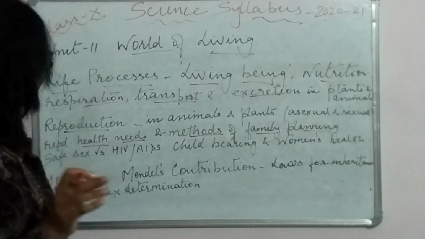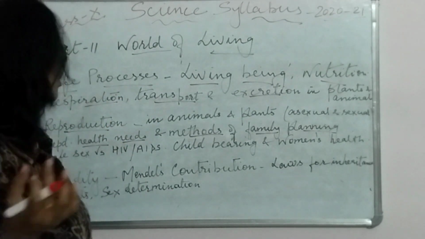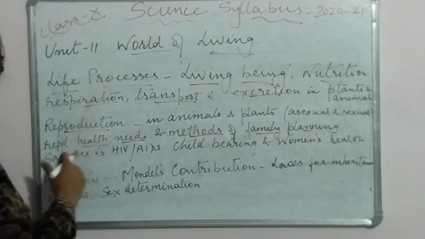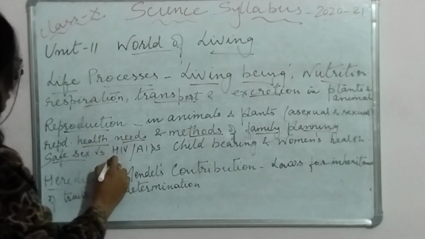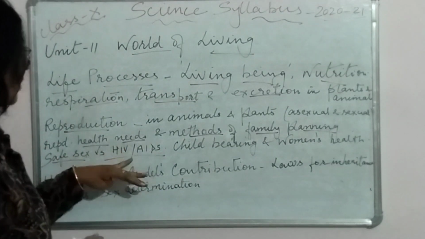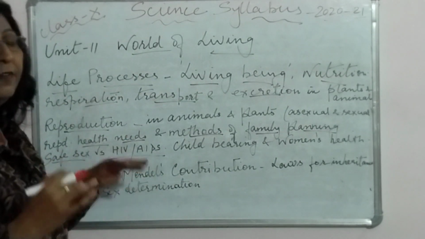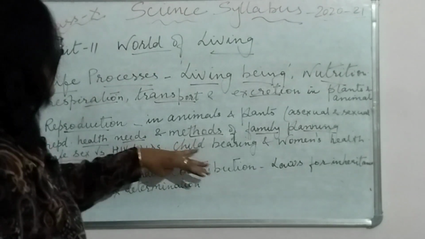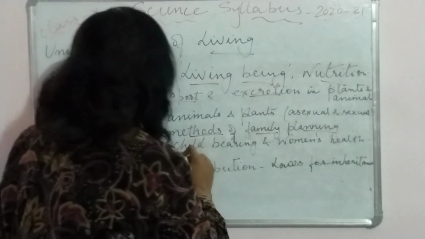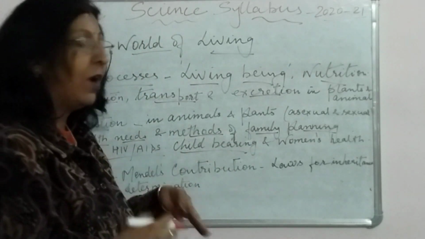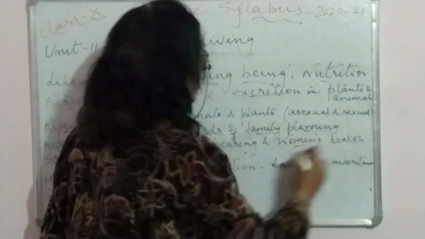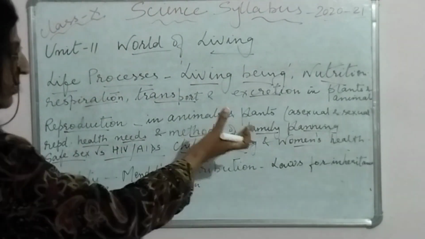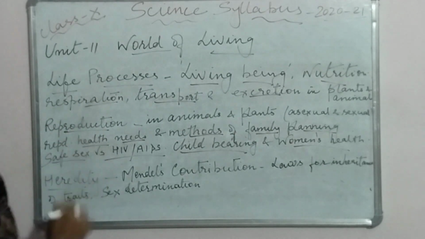Then we come to reproduction, and reproduction in animals and plants, that also, okay, asexual and sexual reproduction, health needs, okay, health needs and methods of family planning, okay, as it is given in your textbook, we have done. If you know, and the other school children, your teachers must have taught you, otherwise you have to go and look for the videos. Okay, then safe sex versus HIV and AIDS, how you can protect yourself from HIV and AIDS during sex. And then childbearing, okay, how a child is born, how the mother bears it, and then the women's health, what all must be done to take care of the lady who is carrying the child. So this all in reproduction.